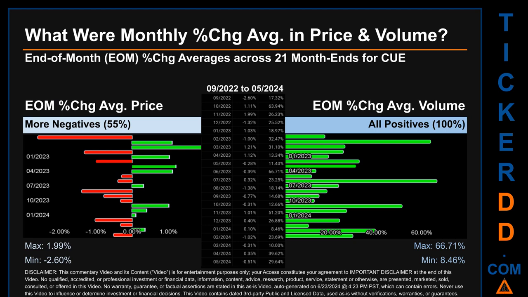Price saw an end-of-month max of 1.99% in average percentage change, along with a minimum of -2.60%. For volume, the maximum and the minimum monthly percentage change were respectively 66.71% and 8.46%.